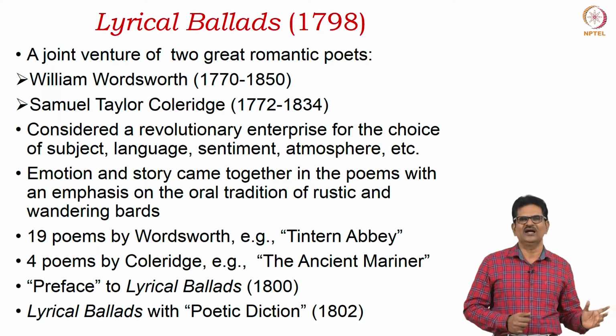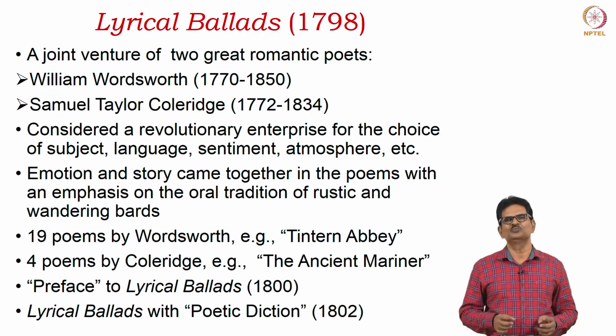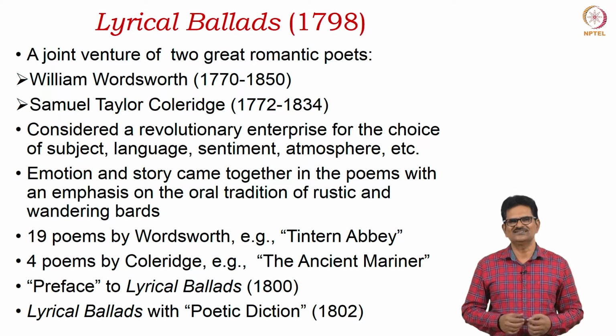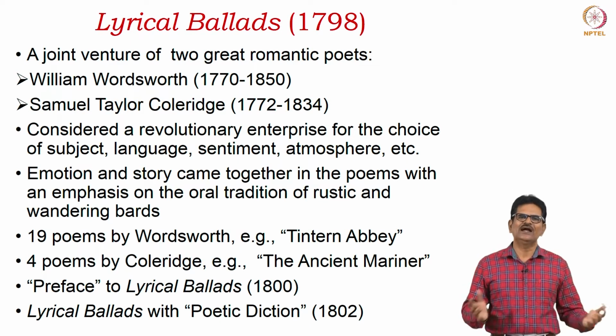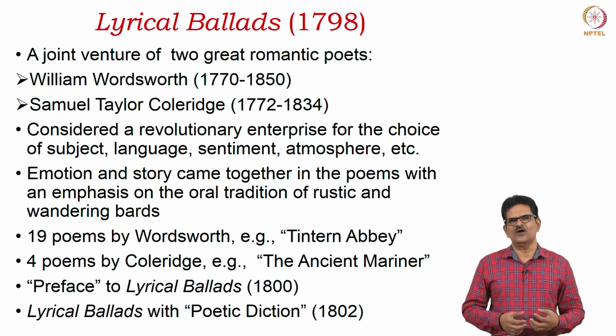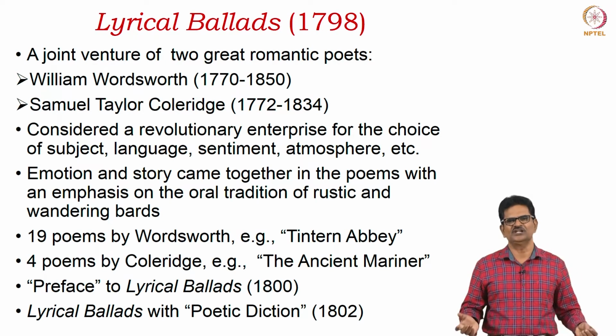19 poems by Wordsworth. One of the most important poems of this group is by Wordsworth called Tintern Abbey. Another group, we have 4 poems by Coleridge. Again, a key text of Coleridge is The Ancient Mariner.